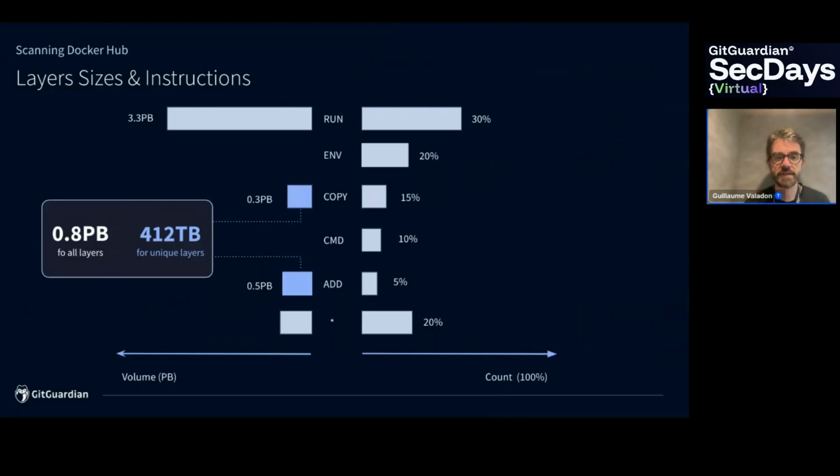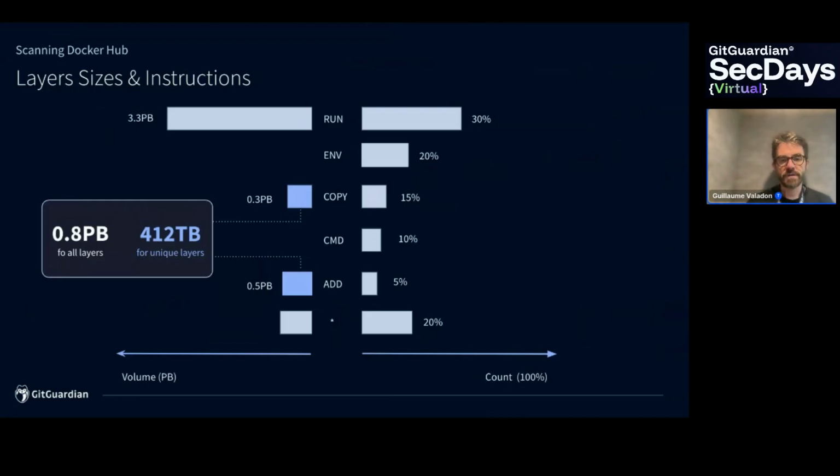And looking carefully at these run layers, it's likely that they will not be super interesting when it comes to secrets, because most of these big layers are used to install software into the Docker image, like apt install something, apk add, and so on. So for this experiment, we decided not to have a look at run layers because we believe that it's not a big improvement regarding secret detection. However, what we are doing today in the product, we definitely have a look at these layers because they contain secrets.